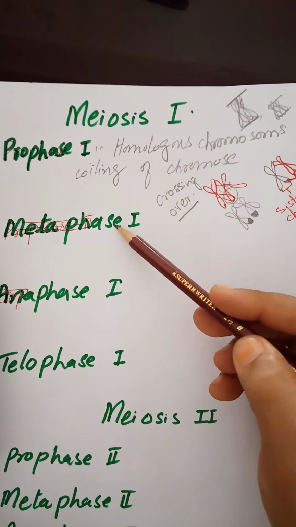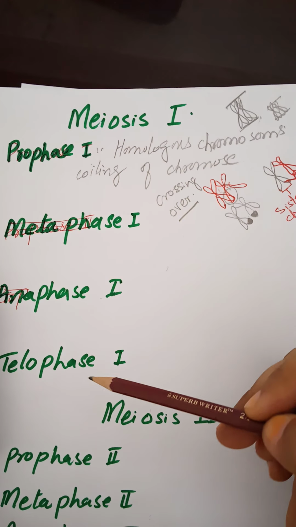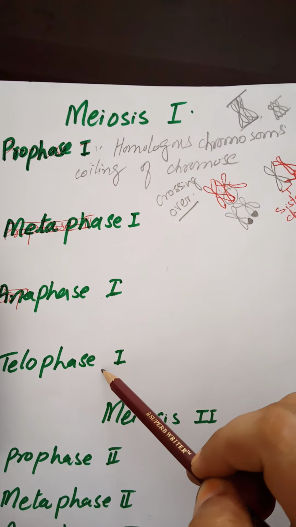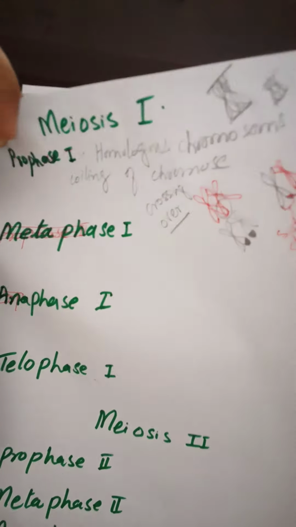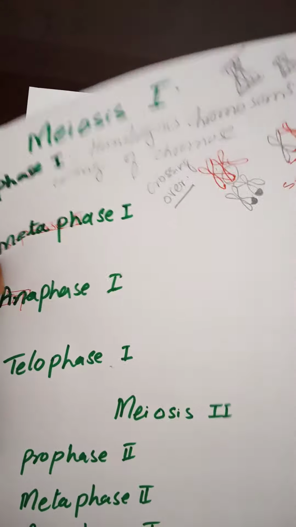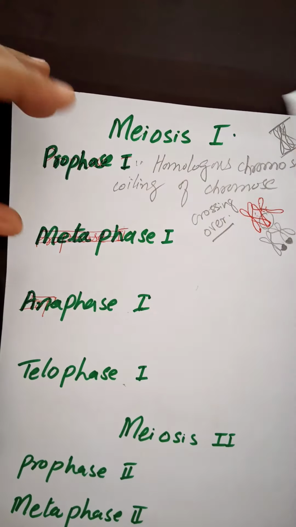Then here come metaphase 1, anaphase 1 and telophase 1. For your convenience, I will explain all these through a diagram so that it is easy to understand. After the crossing over, what happens to the cell?